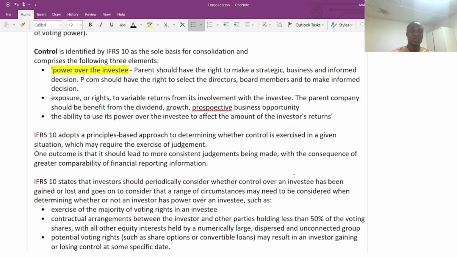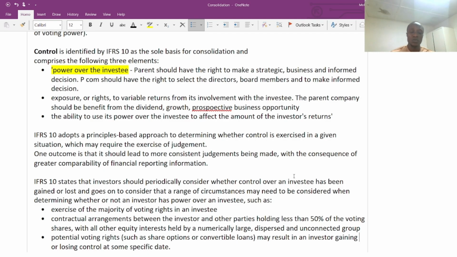But this is frequently tested for strategic business reporting because for any consolidated question, the concept might be there. If we are going to talk about the different aspects of consolidation, that is when we are going to sell a portion of the NCI, we are going to assess whether the remaining portion is enough to be controlled or not. Don't worry about it. We are going to look at it separately under the strategic business reporting.